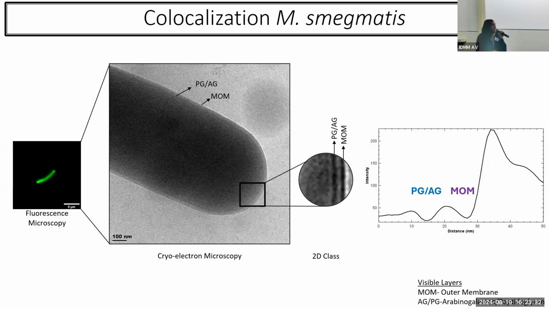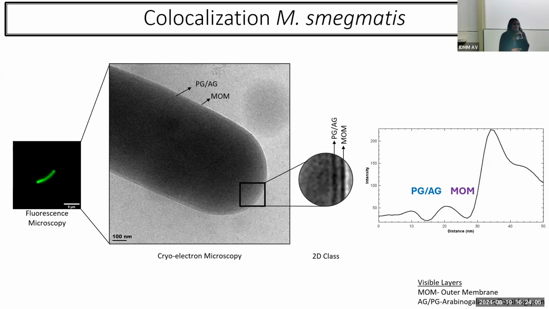This basically just further resolved the layers that we were initially seeing, which is the outer membrane and your peptidoglycan slash arabinogalactan layer. That's what you see here in the intensity plot, where it's further validated by measuring the distance between the two layers. These results were very encouraging for us, to see that by developing this pipeline we can actually isolate individual organisms and co-localize them.